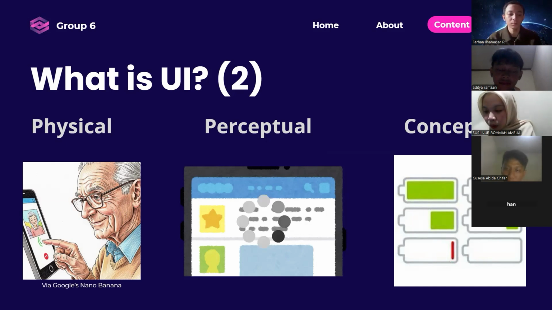The last of these interactions is conceptual. The last one is what the user can instantly know from the visual. As you can see here, there are some indicators for batteries.